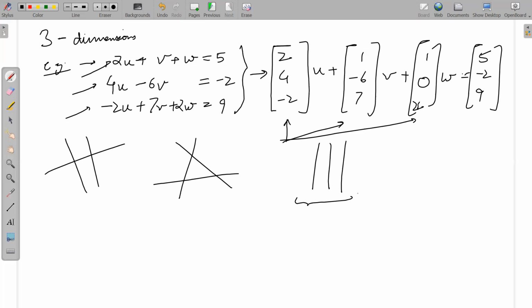What do you think these three planes are? Parallel to each other? Do they intersect at any point? No. So there is no solution for these. This is called a singular case.